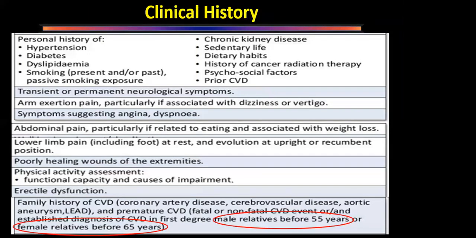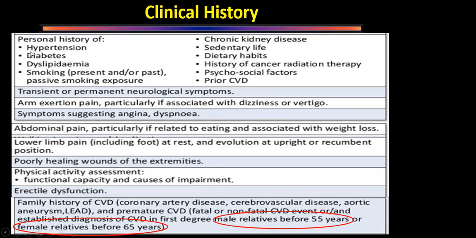So if a patient has come for CABG, in that patient also, we need to screen the whole of the vascular system. And if a patient has come with stroke or TIA, and now we are evaluating that patient for isolated carotid artery disease, in both the cases, we are supposed to ask for clinical history and all these things.